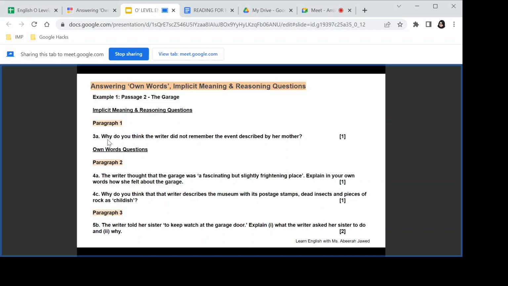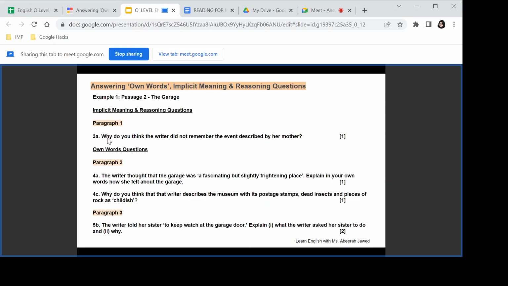But remember, it is implicit because it is asking you to use your own thinking here, your reasoning skills, your inferencing skills, and answer by looking at the implicit meaning. Because it is not very clearly written in the passage that she did not remember the event that her mother had described.